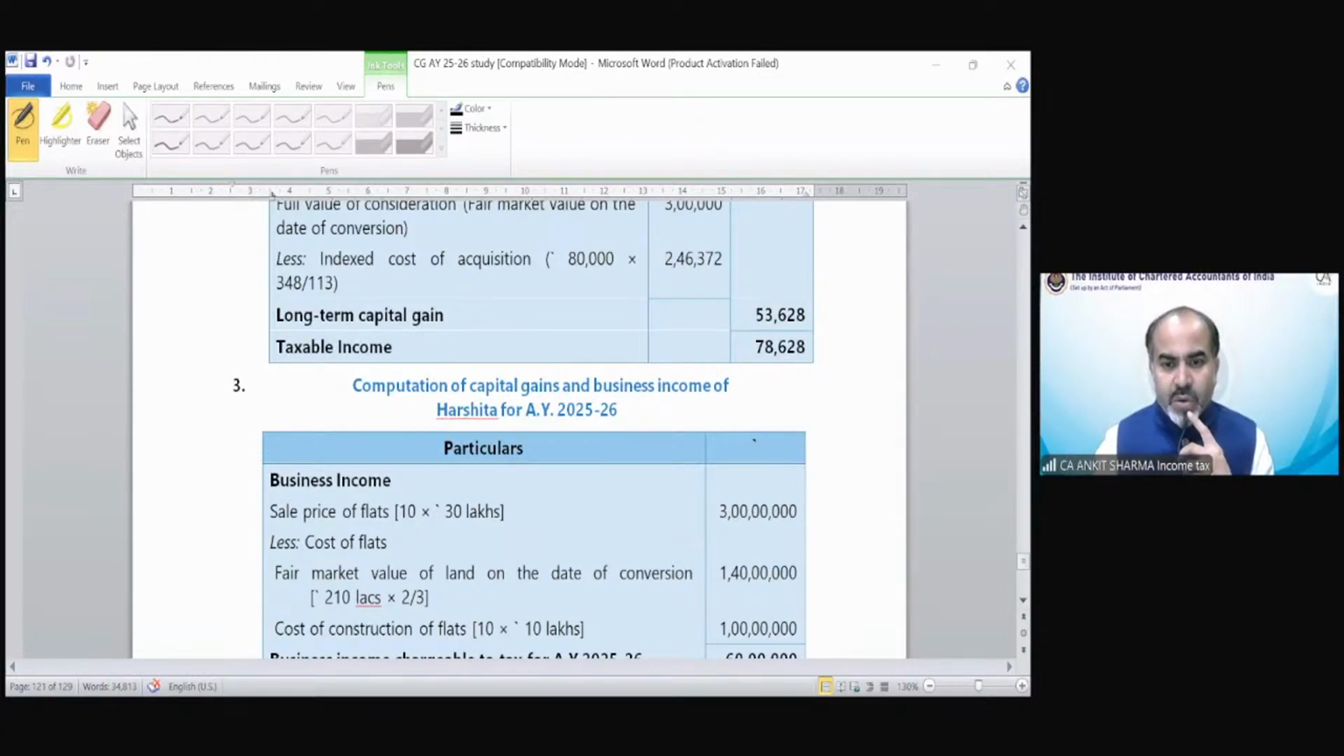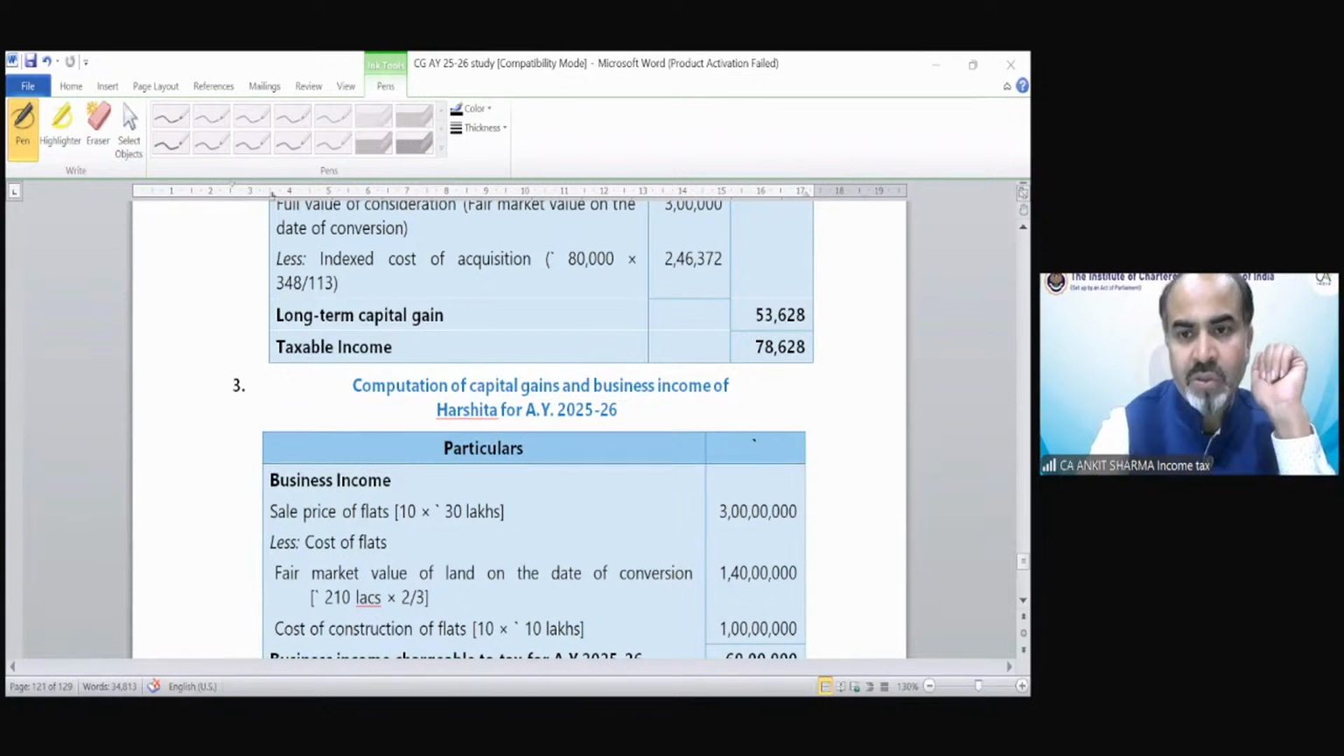Hardik is saying in question number 8 of MCQ, we have transferred a residential house and purchased agricultural land. Let's see. Ram purchased a plot of land in Agra. The land was sold on this date. Compute the capital gain on the sale of house. Okay, fine. Yes, it should be land, of course. Correct. Hardik, you are absolutely correct.